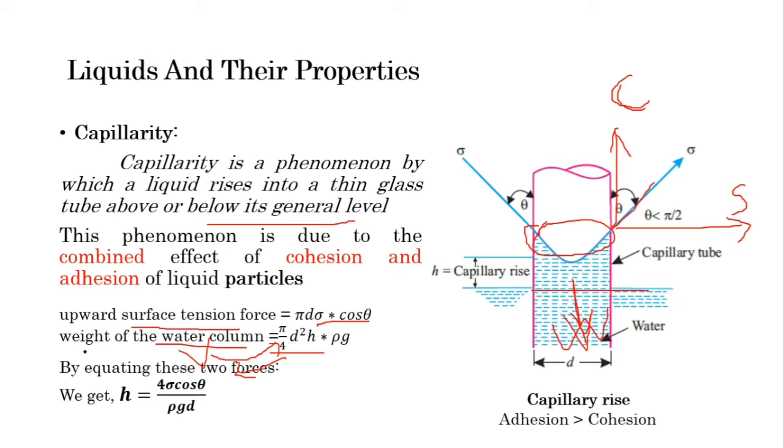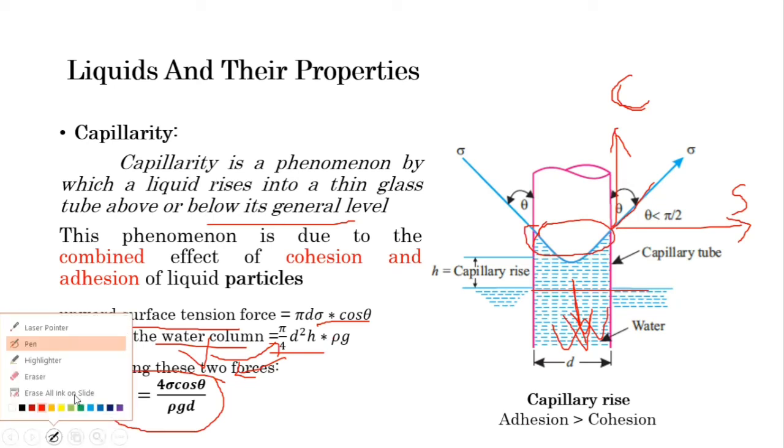So the total weight of the water column above this free surface of water is pi by 4 d square H into rho g. By equating these two forces, because we have already considered this as a balance condition or neutral condition, the upward force is equal to the downward force. By equating these two, we get the equation of capillary rise: H equal to 4 sigma cos theta divided by rho g d. So this is the equation for capillary rise.